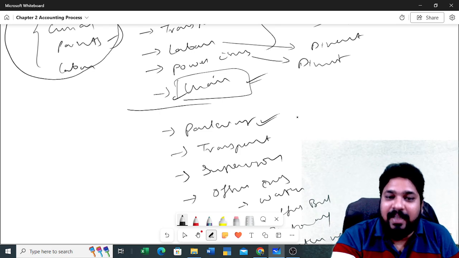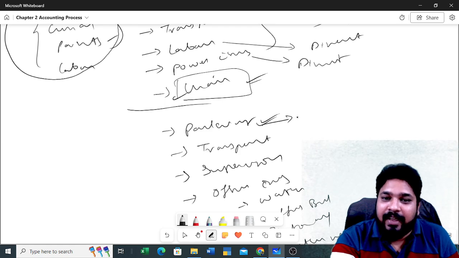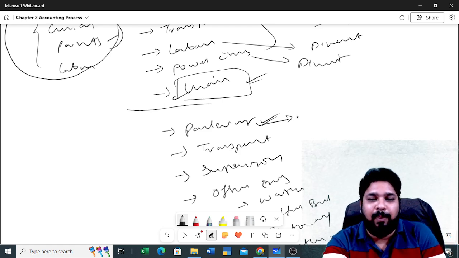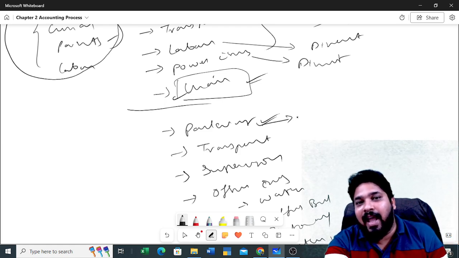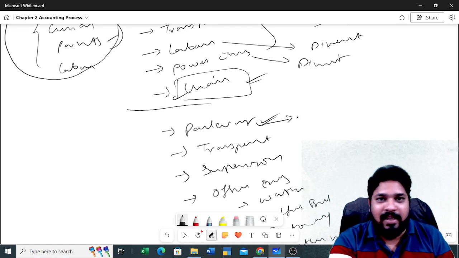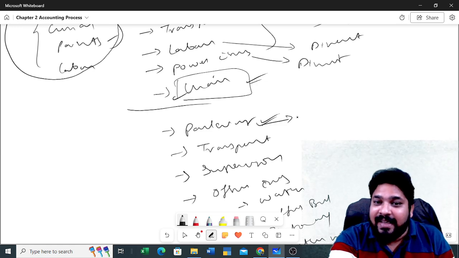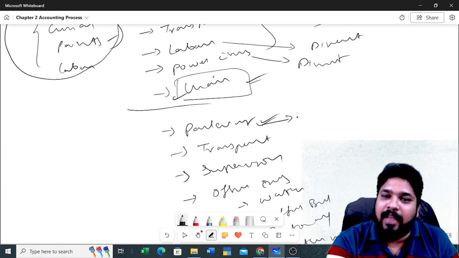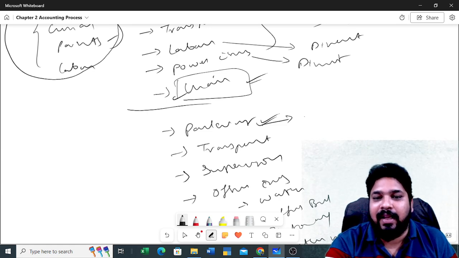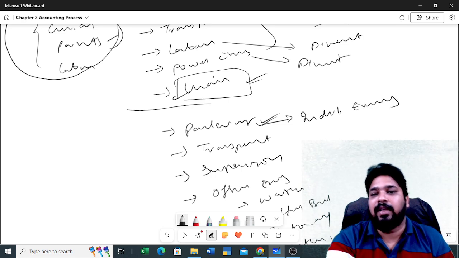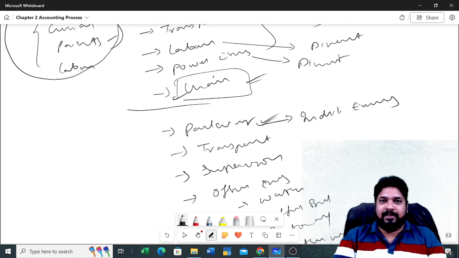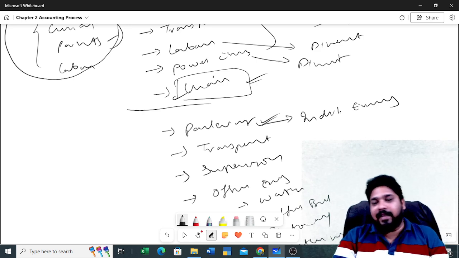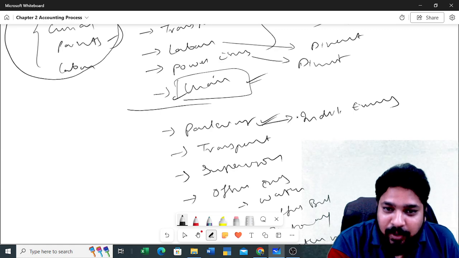So in this particular scenario, you can sell the product with packing as well as without packing also. So if there is a scenario like this, with or without, okay, then we can identify this as indirect expense. Okay, indirect expense. Clear or not? Indirect expense. Next, transportation cost.